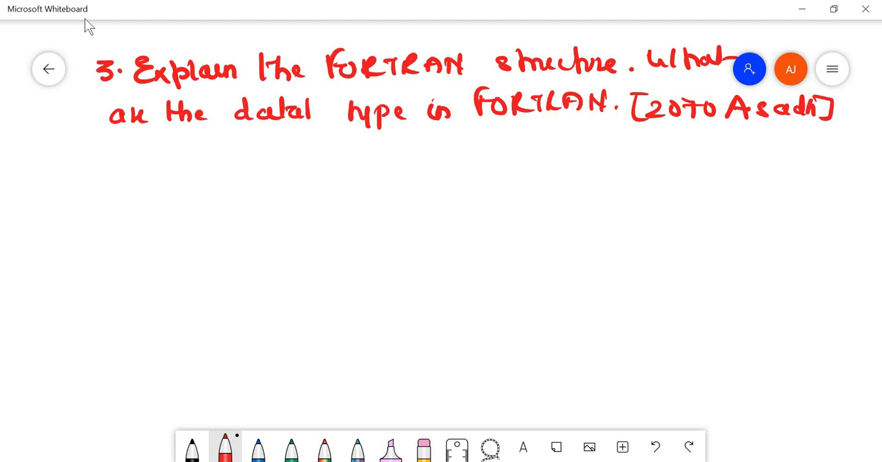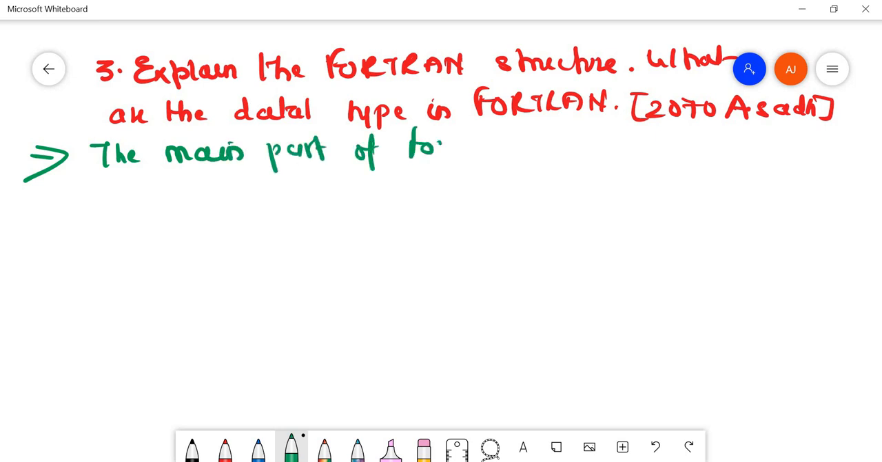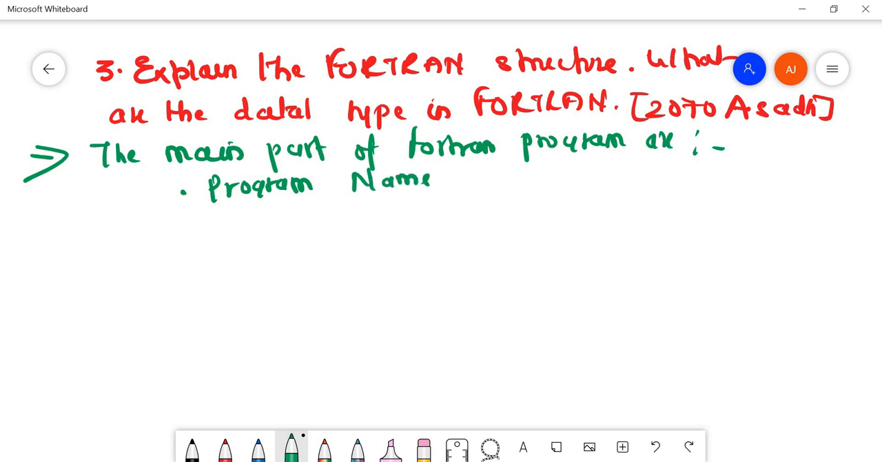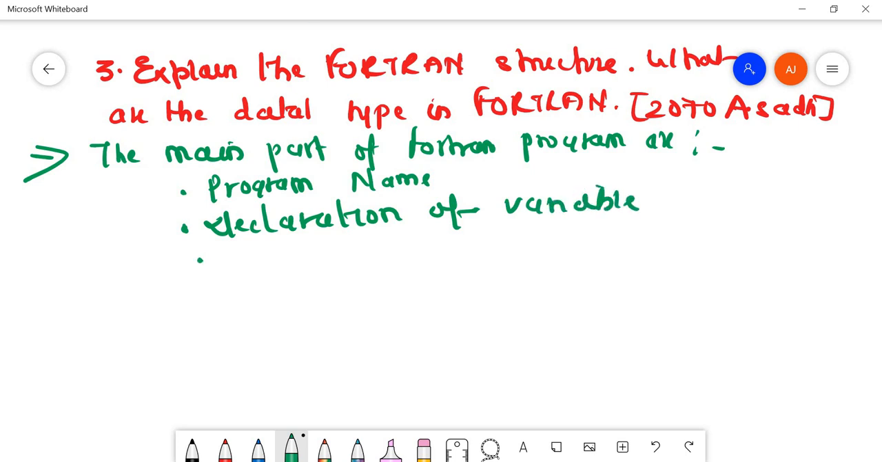Fine. So the answer will be, the main parts of a Fortran program are, first of all, the program name, and then the declaration of variables. Next is the initial definition of variables.